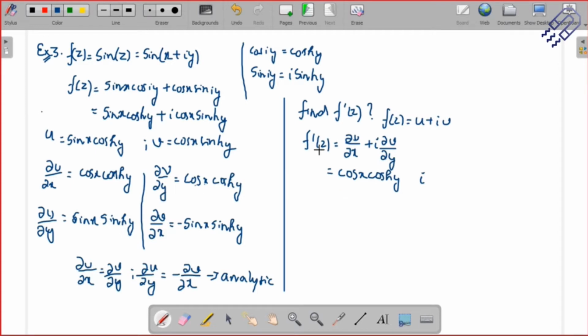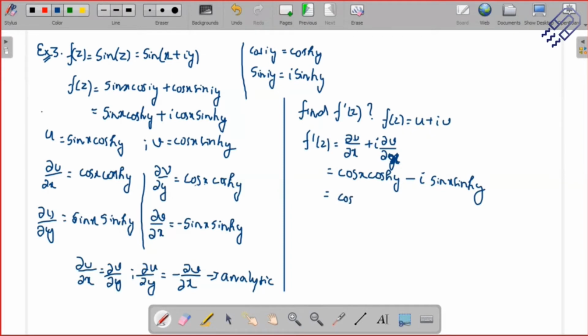Sorry, this is f dash z, so del u del x plus i del v del x. We're talking about the x variable here. So del v del x is minus sin x sin hyperbolic y. So you see this is cos a cos b minus sin a sin b, and if you use this property you can simplify this.